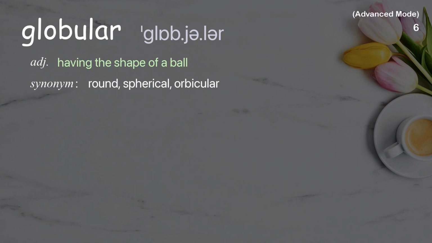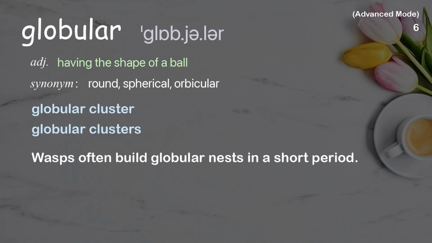Globular. Having the shape of a ball. Examples: Globular cluster. Globular clusters. Wasps often build globular nests in a short period.